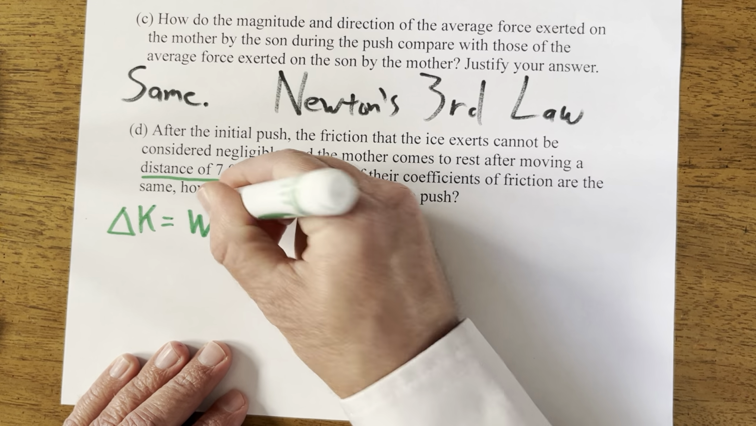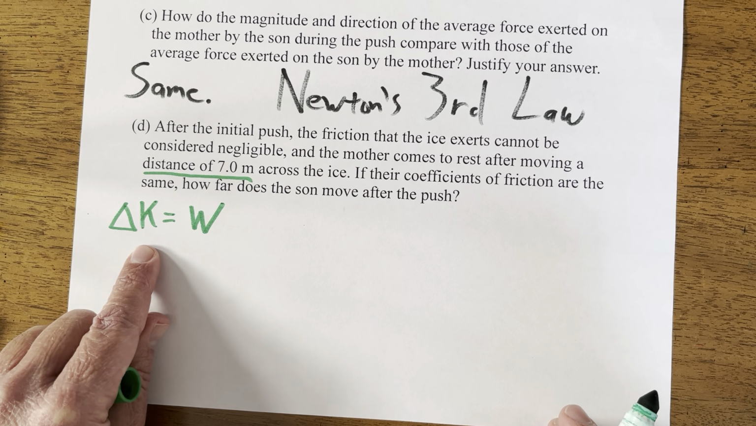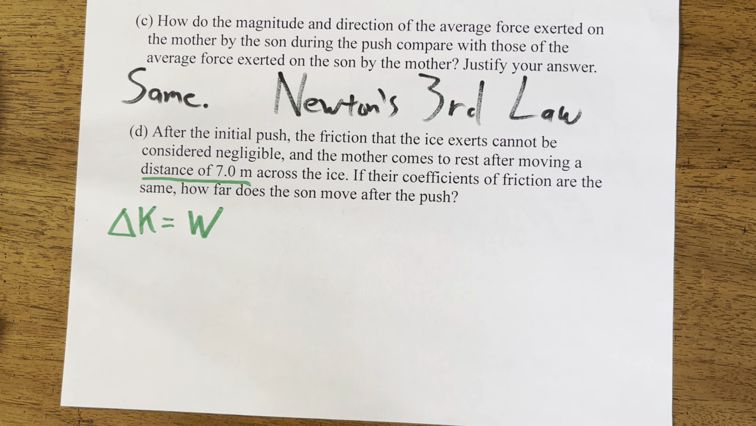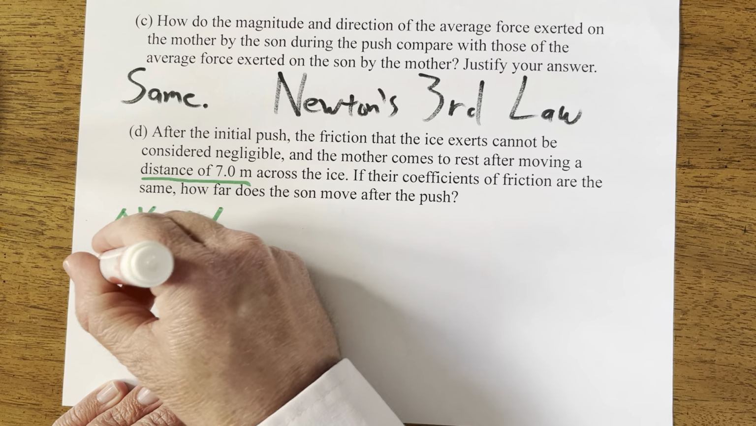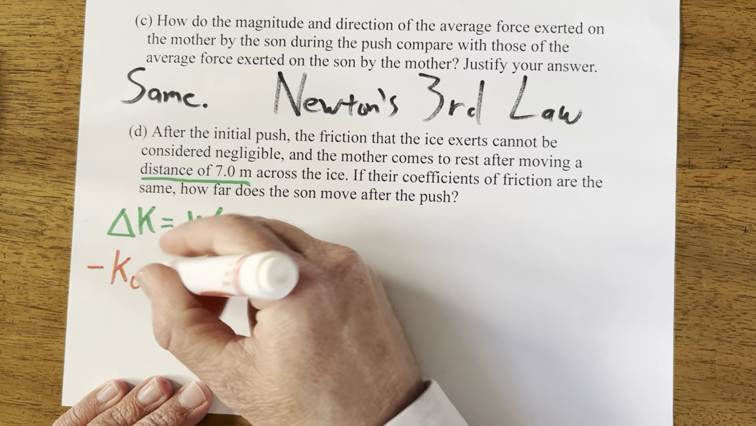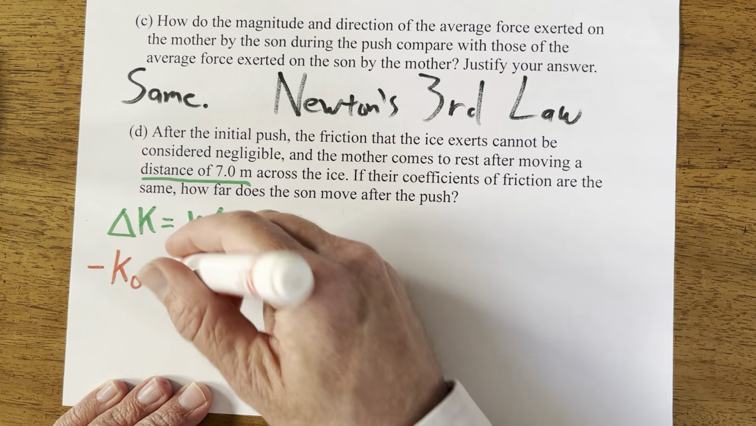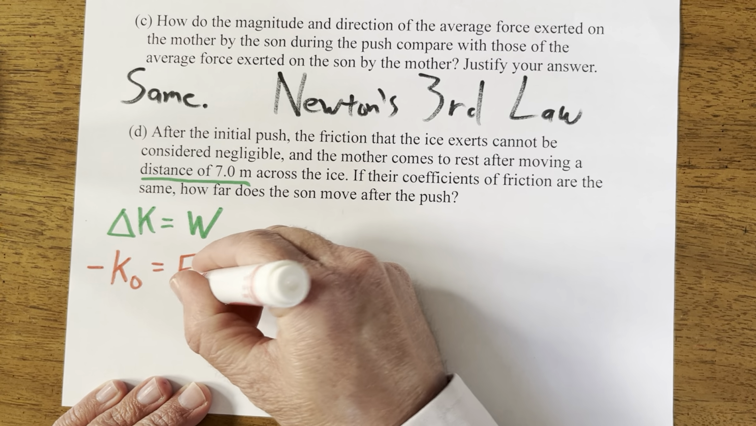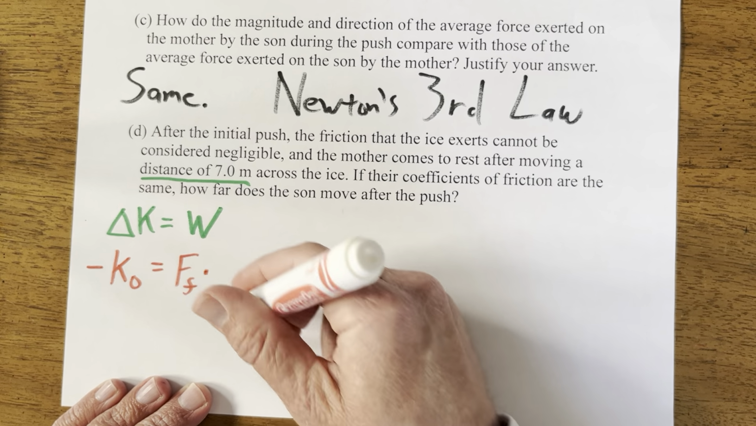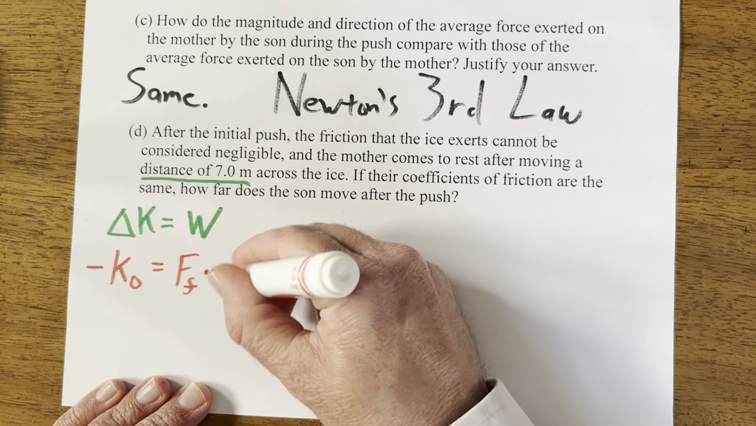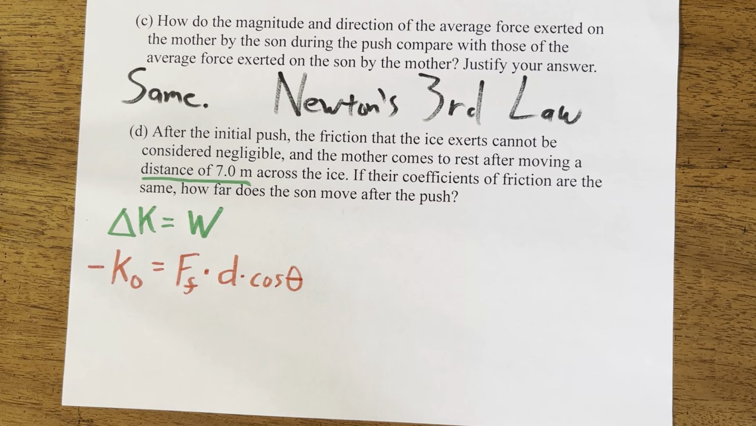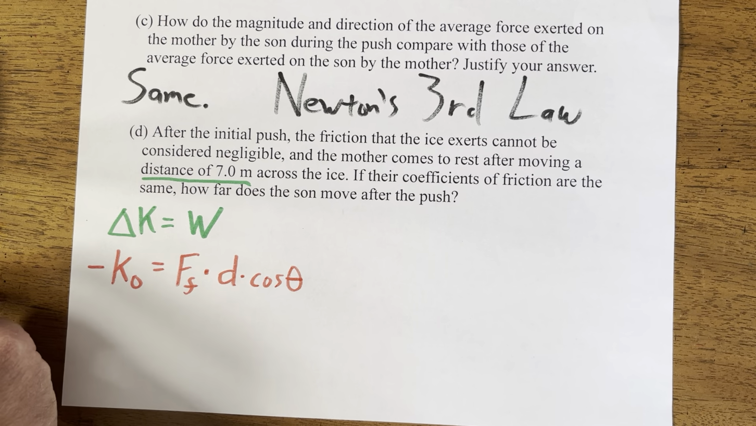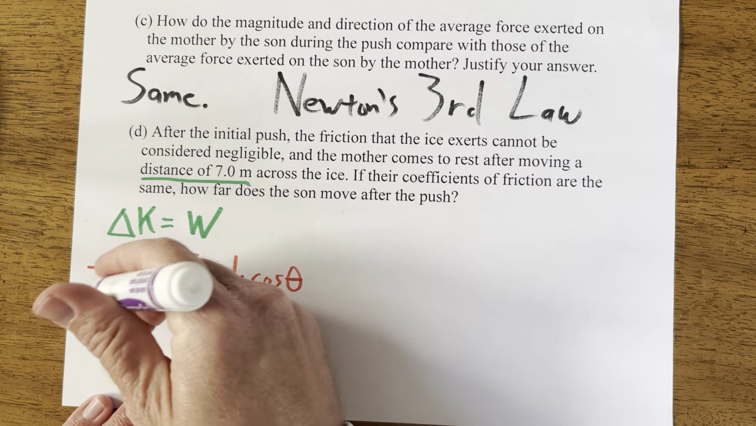So I know that, let's say the woman's got a change in kinetic energy, and that's got to be equal to the work done on her. And so since change in kinetic energy is final minus initial, and the final is 0, I can say minus initial is equal to force, and there's only one force in the end acting on her because gravity and normal cancel out. That's the force of friction, times this distance that she slides, times the cosine of the angle between the two. So now let's plug in for each of these.